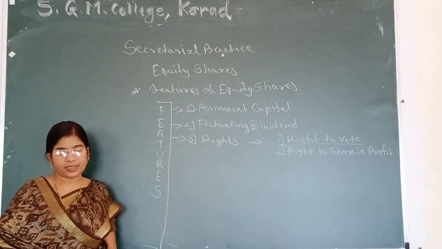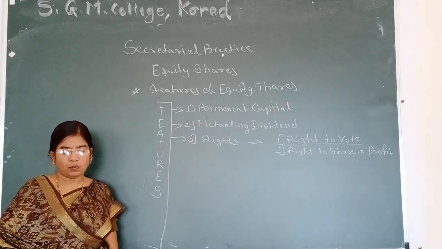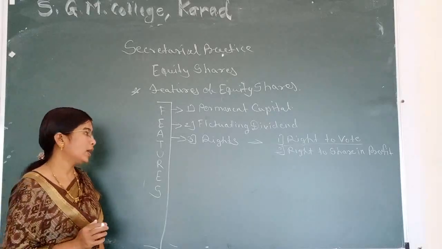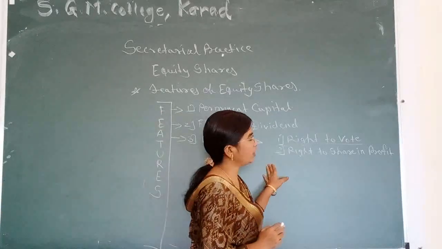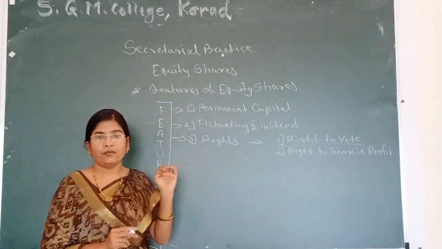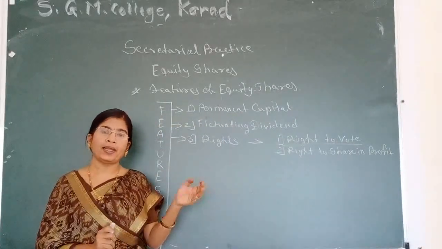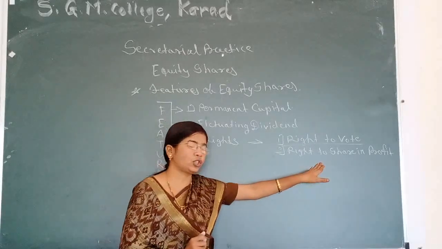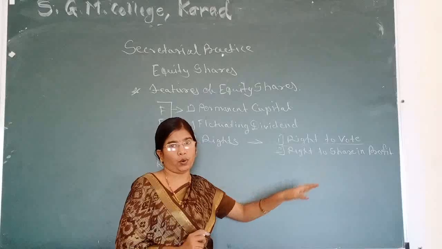If the company is successful and makes more profit, they have the advantage of getting a large dividend. It means when the company earns profit and declares dividend, then the first claimants are equity shareholders, who get a share in profit.